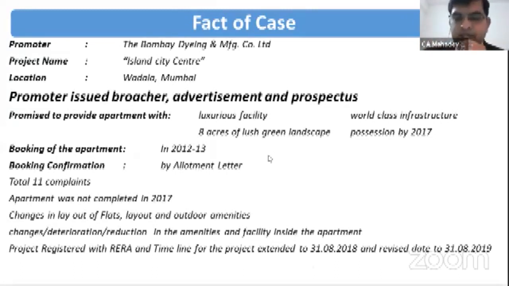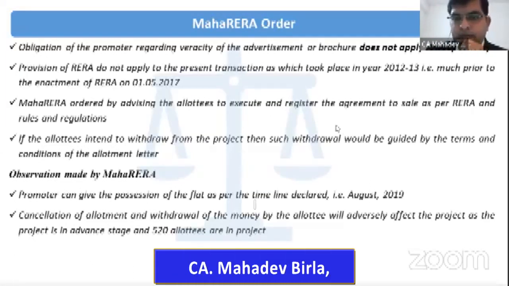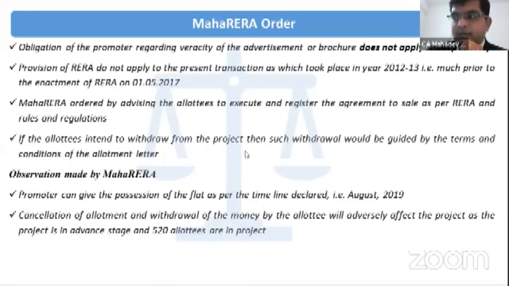Now, because they did not get possession in 2017, all the allottees complained to the Maharashtra RERA authority, asking: please give us a refund because we don't want to continue with the booking and we want to cancel the allotment letter. In that case, the Honorable Chairman of MahaRERA issued an order.